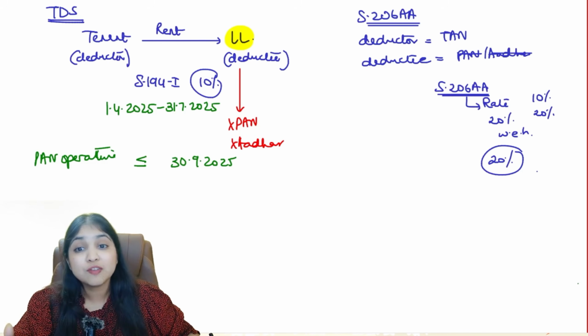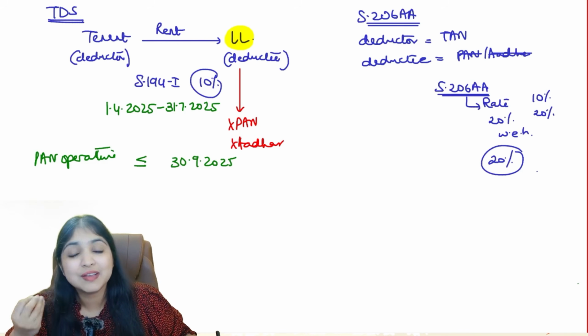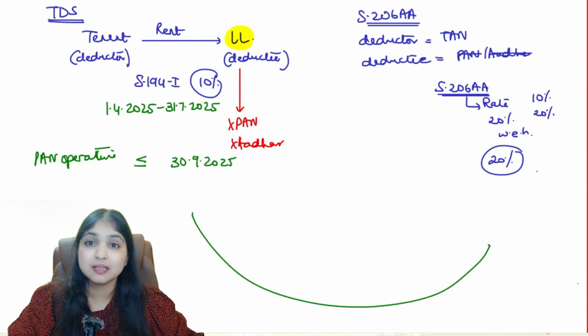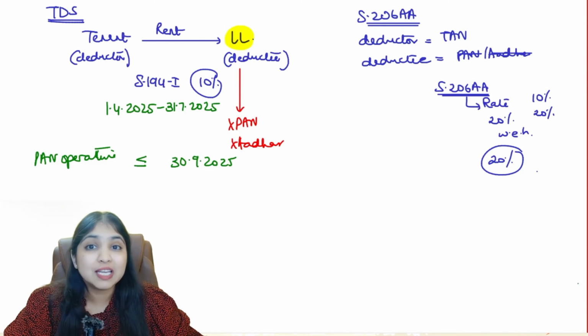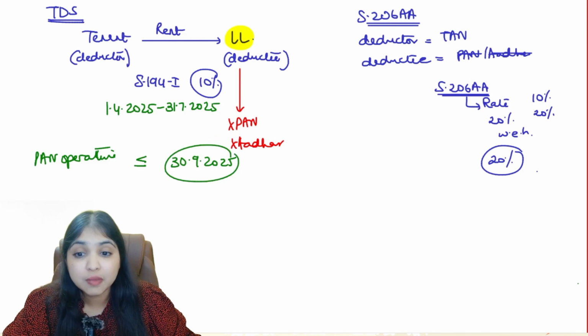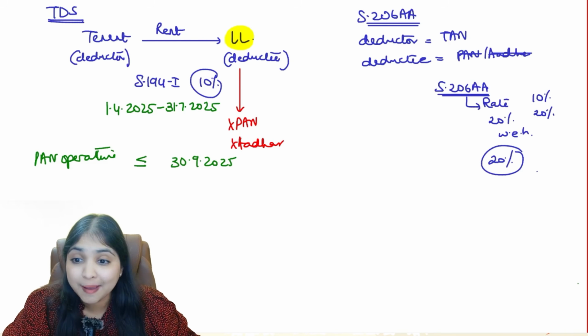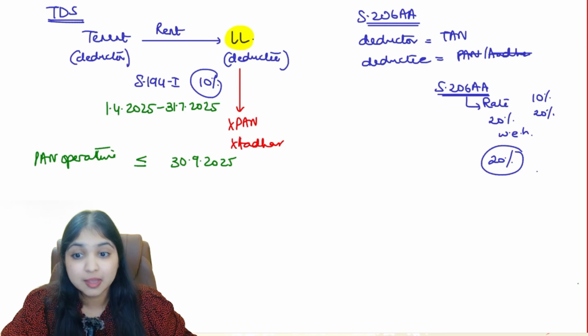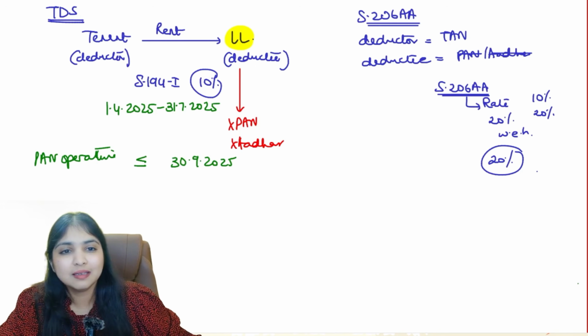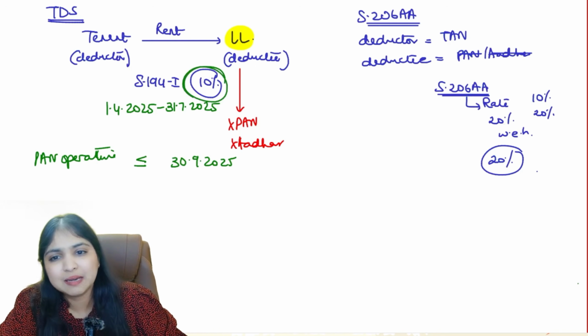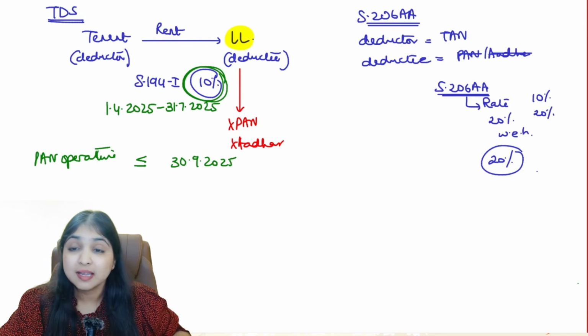Getting my point? Because of the amendment, we are giving some relief to the deductee, because we know that this is a big, huge consequence. So we're telling the deductee, okay, fine, we will give you some time. Within this time, you ensure that you interlink your PAN with your Aadhaar. You ensure your PAN has become operative again within this time. If you're able to do that, then the deductor will not apply 206AA. They will deduct tax from you at 10% only. Okay, guys, then there's one more point.